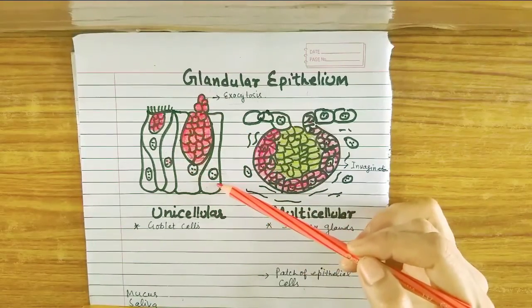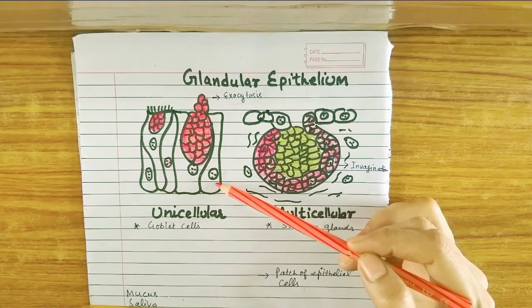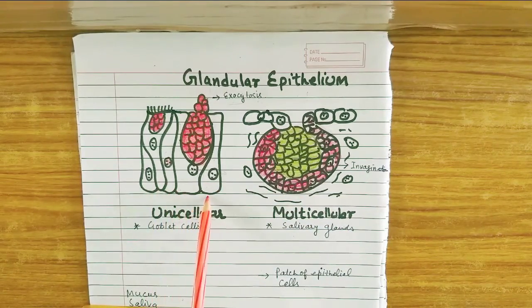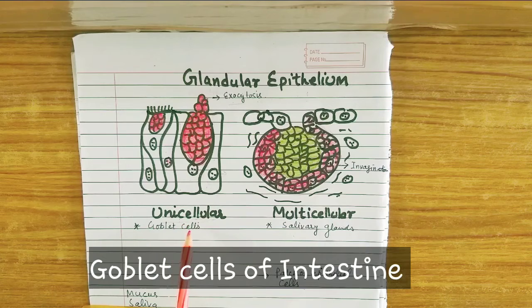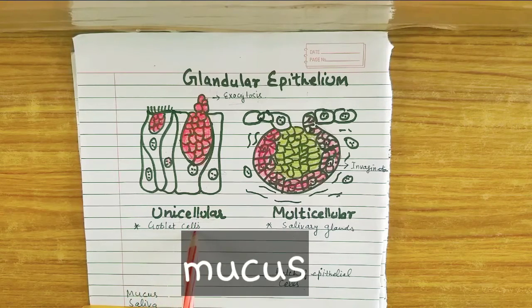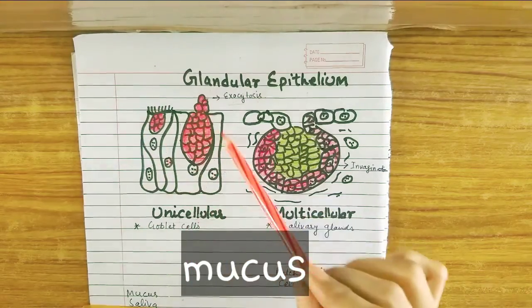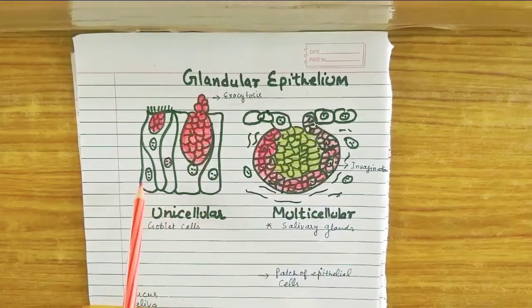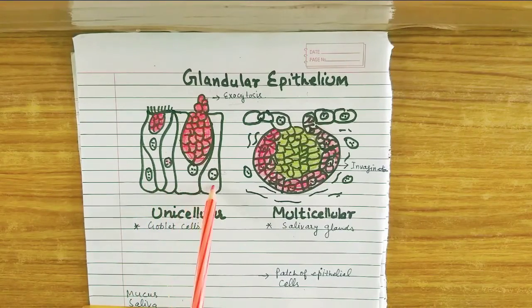So this is an example of the unicellular type of epithelium, a diagram presentation of unicellular glandular epithelium, where the individual cells are involved in secretion. And we can give an example here, the goblet cell of the epithelium of the intestine. In the intestine, mucus-releasing cells are present, and these mucus-releasing cells are known as goblet cells. So if it is the epithelium of the intestine, this substance represents the mucus, and each and every cell is releasing its content.